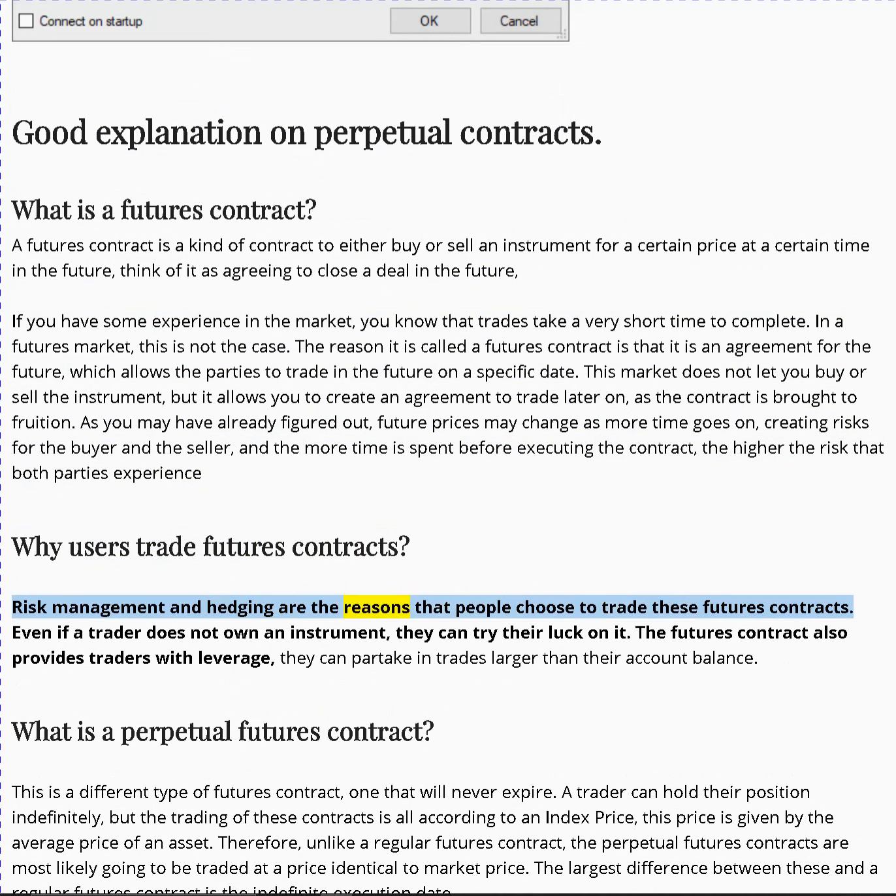Risk management and hedging are the reasons that people choose to trade these futures contracts. Even if a trader does not own an instrument, they can try their luck on it. The futures contract also provides traders with leverage. They can partake in trades larger than their account balance.